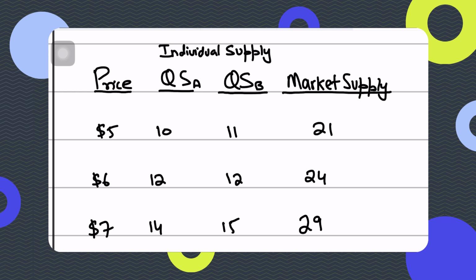Individual supply is simply the supply of one particular producer or firm, while market supply is the total supply of the product supplied by all the firms in the industry. Here we have assumed there are only two firms in the industry, but there could be many. Market supply is calculated in a similar way to market demand: the quantities that would be supplied by each firm at each price are simply added up. The aggregation of the supply of each individual firm gives us the market supply.